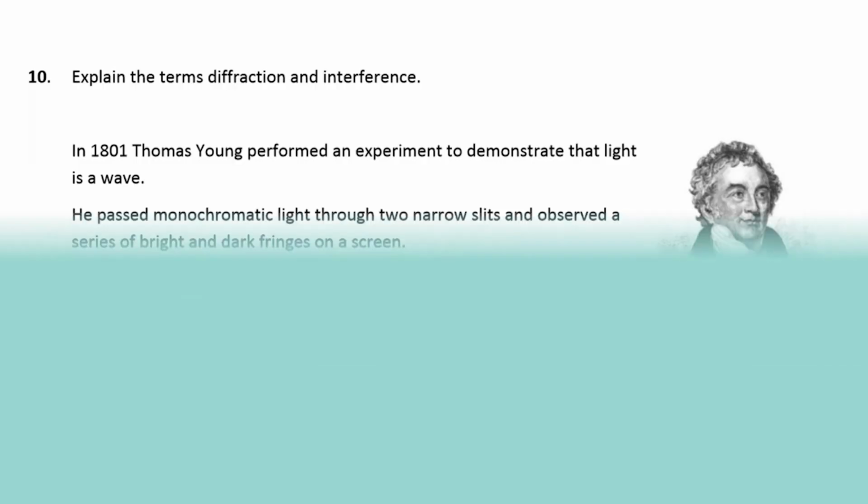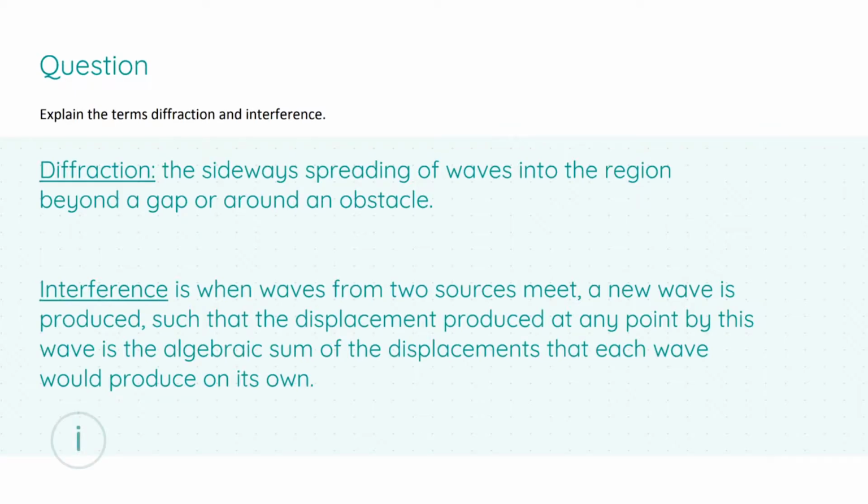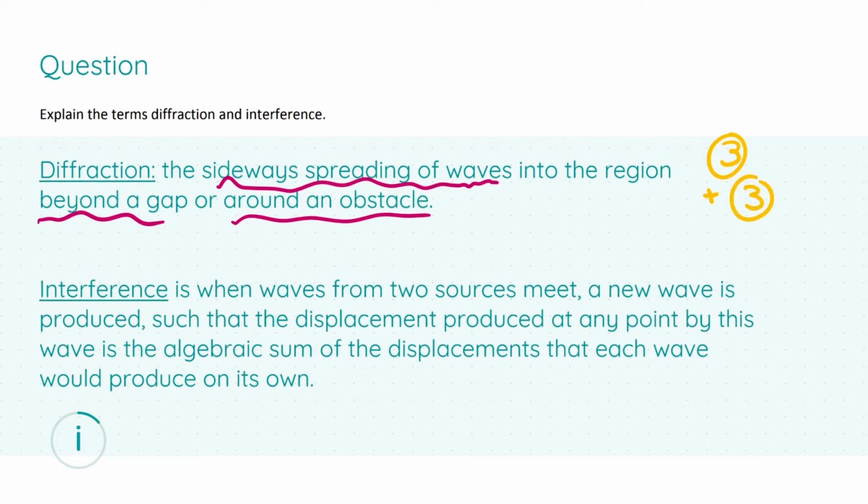Okay, so bringing us back to our question 10, we are to explain the terms diffraction and interference. So all we need to do is just give out our definitions. The first one being diffraction. Diffraction is the sideways spreading of a wave into the region beyond the gap or around an obstacle. This definition will get you 6 marks, 3 marks for saying that it comes about due to the sideways spreading of waves, plus another 3 marks for mentioning that this happens into a region beyond the gap or around an obstacle, giving us 6 out of 6.